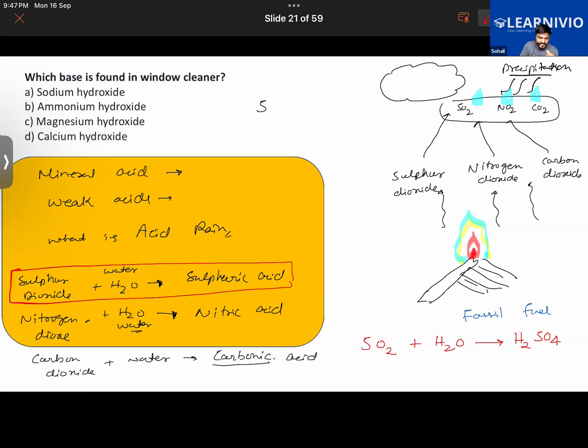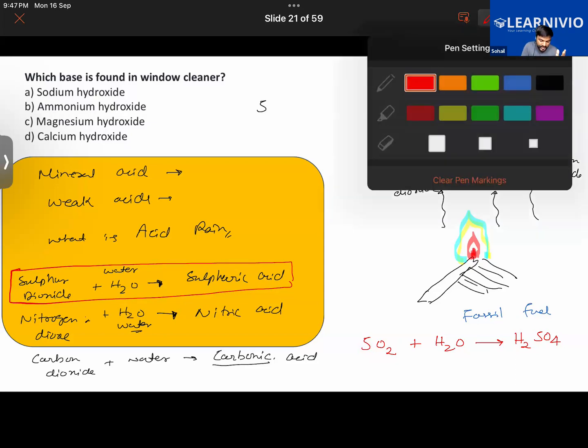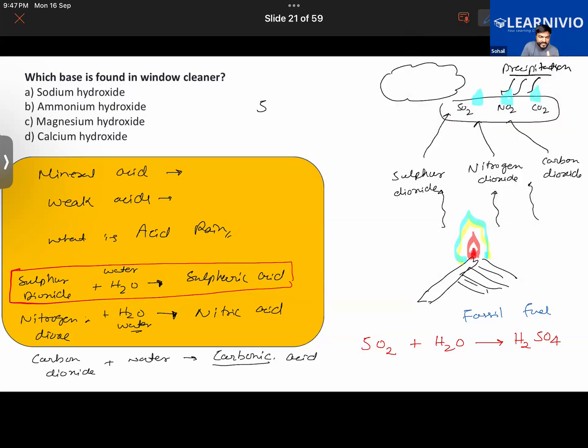Take another example. Let us say we have a compound by the name of copper sulfate. I think you guys have heard of this compound copper sulfate, that is blue in color, right? So say you have copper sulfate, written as CuSO4. Copper sulfate reacts with, let us say, iron. Now, how does the reaction happen here?